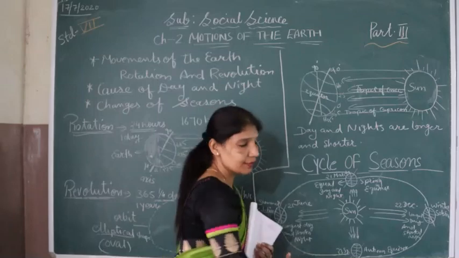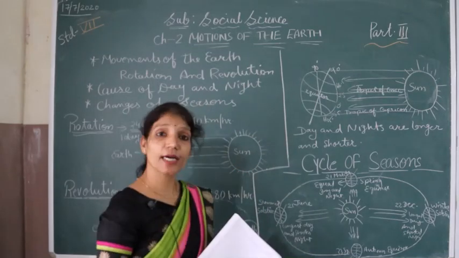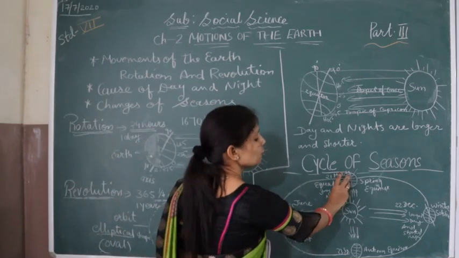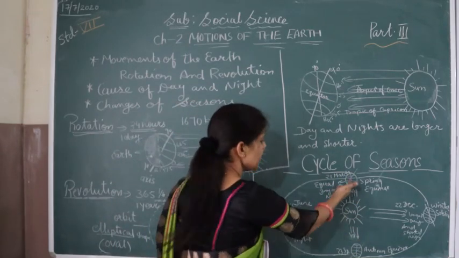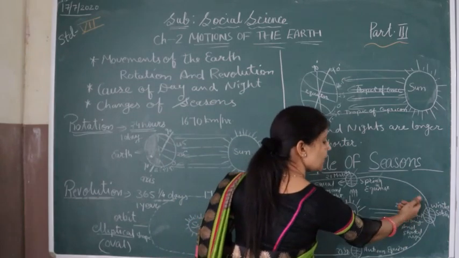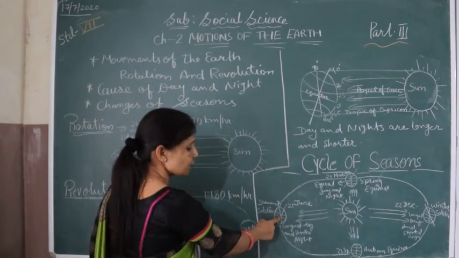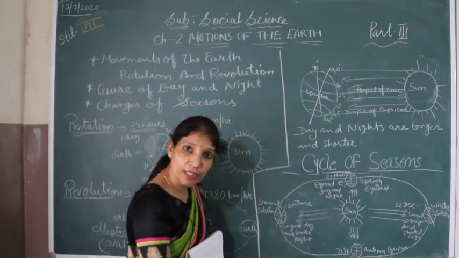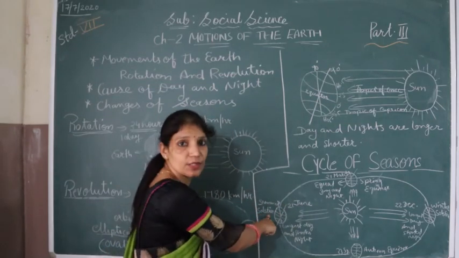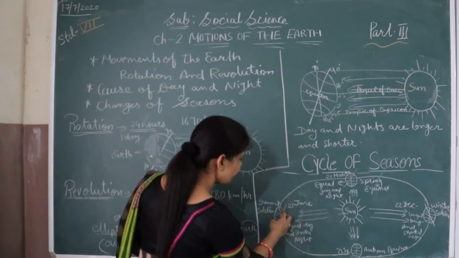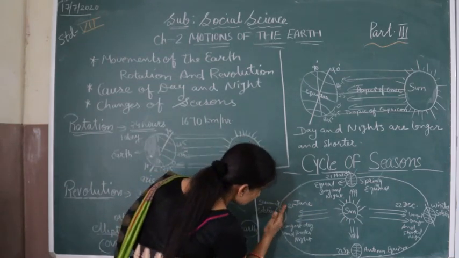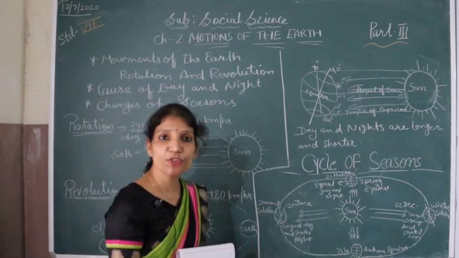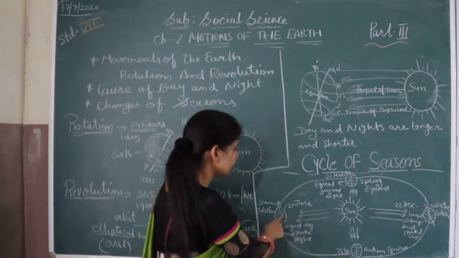How are the seasons there? It is again because of the rotation as well as the revolution, because the earth rotates and at the same time revolves, going around like this and like this. So sometimes it faces the sun directly, then this area is getting maximum heat, so the summer solstice is there. If more heat is coming here, then there will be summer here, in this northern part. So the northern hemisphere is getting maximum heat from the sun and the days are longer.